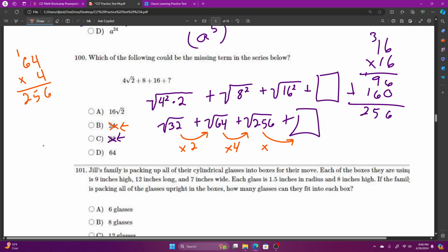And these are going up by more than a square root of 2, multiplying the number by the square root of 2. 4 square root of 2 times the square root of 2 before times 2 is 8. 8 times the square root of 2 wouldn't give you 16.